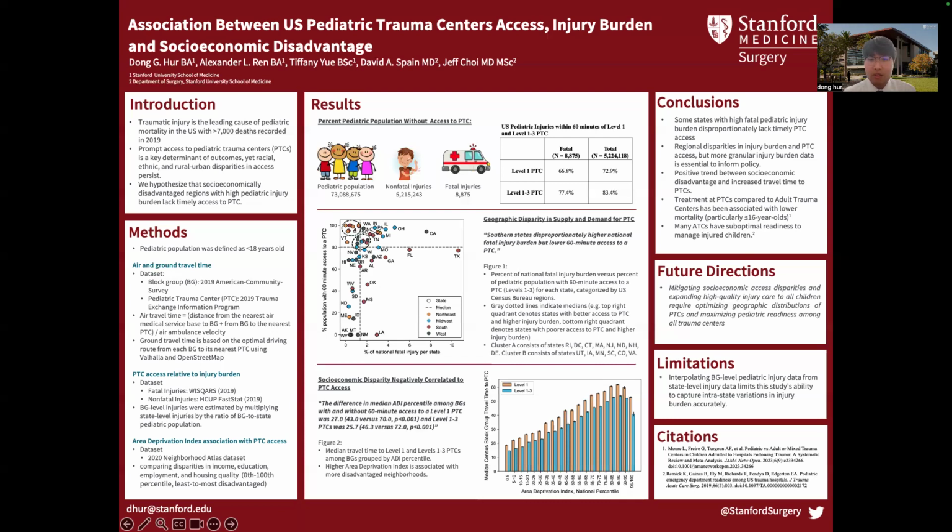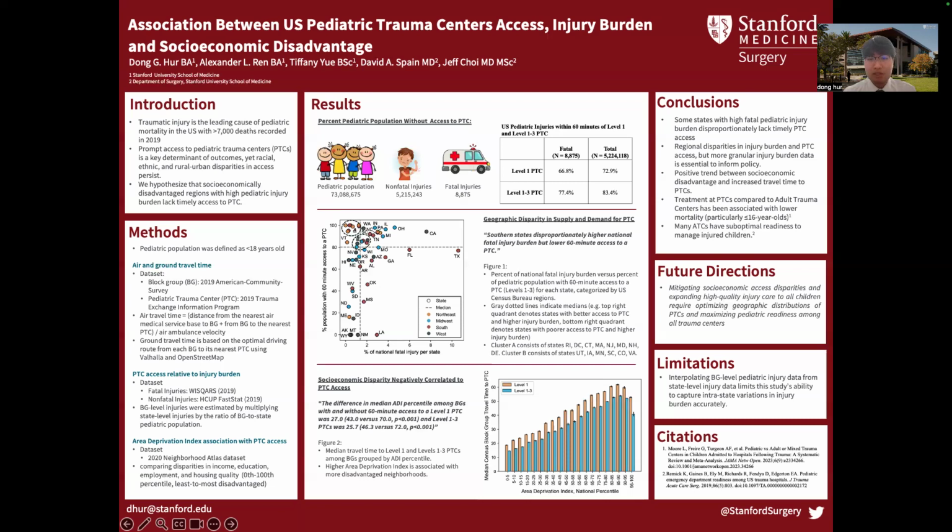For our third analysis, we found that socioeconomic disparity was negatively correlated with pediatric trauma center access. We have created this bar plot on the right lower quadrant with area deprivation index on the x-axis with median census block group travel time to a pediatric trauma center on the y-axis. And we can see that there's a positive correlation between these two variables. What this means is that as neighborhood disparity increases, the time it takes to get to the nearest pediatric trauma center also increases.